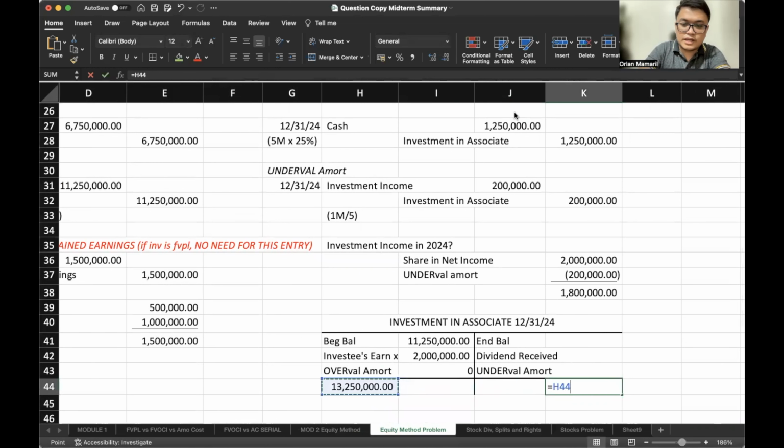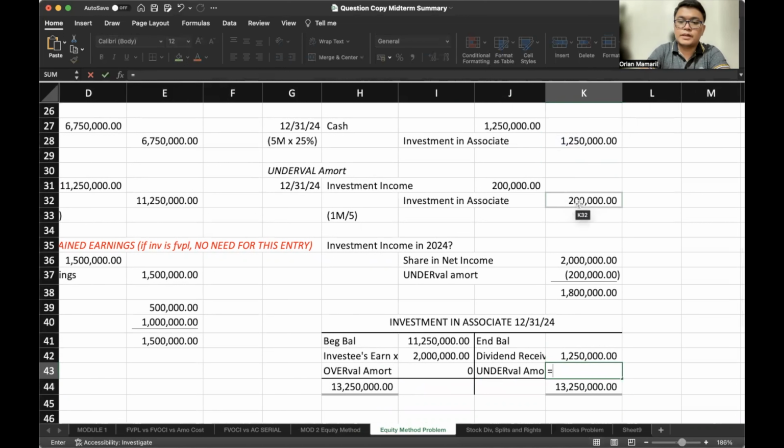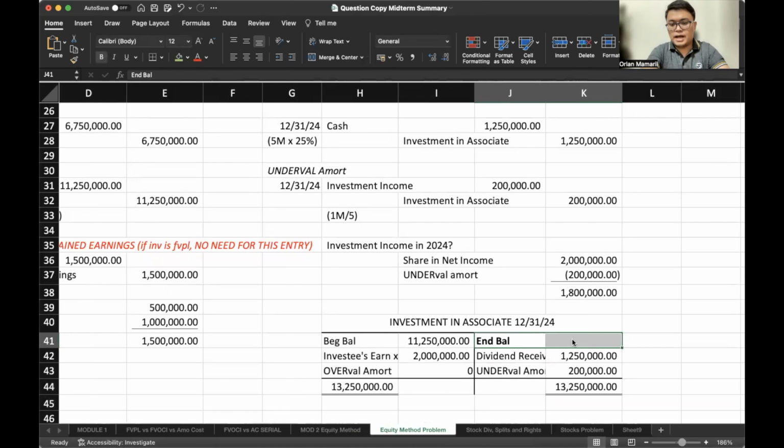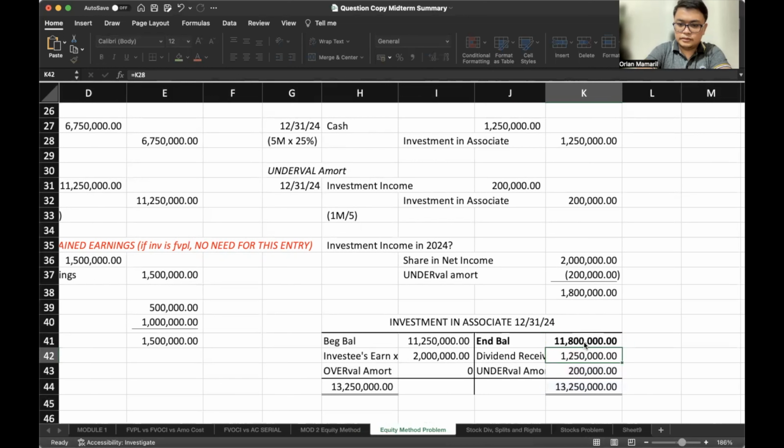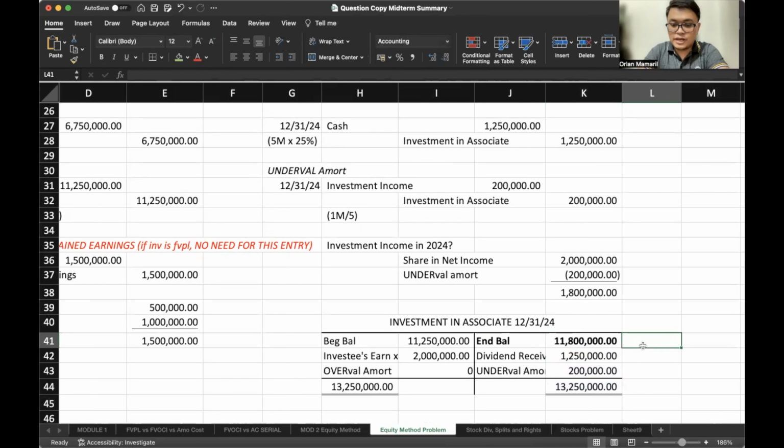Therefore, the total here on the right side should be the same, right? The dividend received is 1,250,000 and the undervaluation amortization is 200,000. Therefore, if the total of this column is also 13,250,000, the ending balance should be 11,800,000.